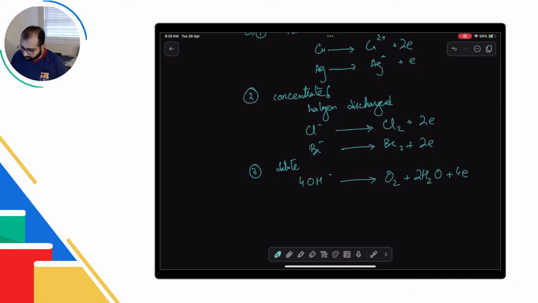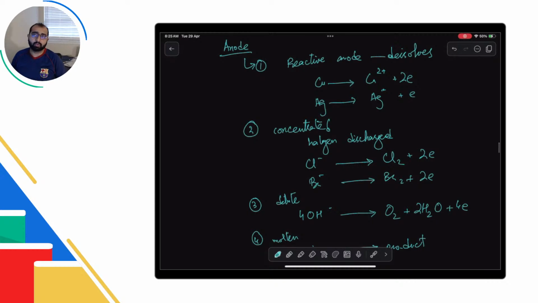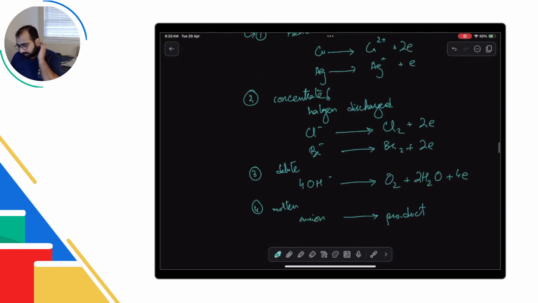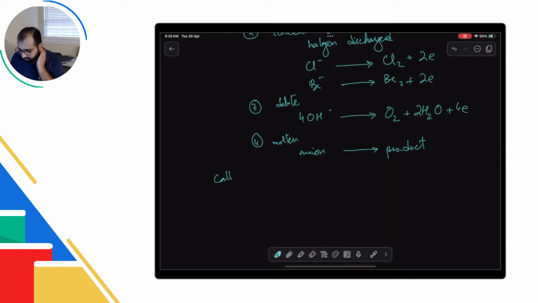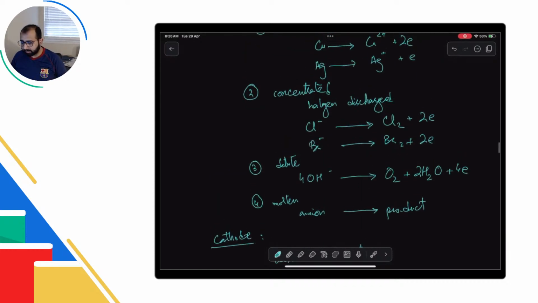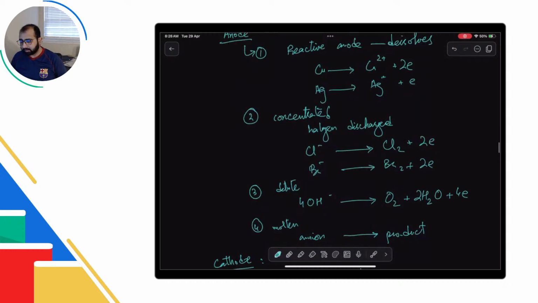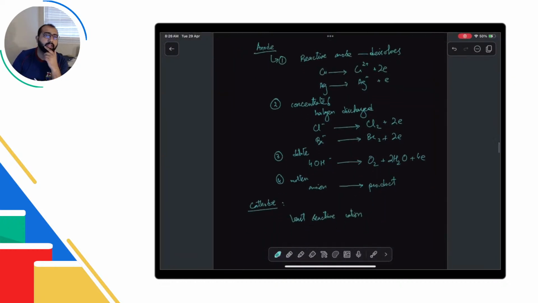Okay. Fourth option is molten. So जो भी molten का anion होगा, it will create whatever the product is. ठीक है, these are the only 4 possibilities for anode. अच्छा, अगर आपके पास कैथोड है, so कैथोड पे जो भी less reactive होगा, least reactive cation, उसका discharge हो जाना है. It doesn't matter कि concentrated है, dilute है, क्या है. And this is the summary of electrolysis.